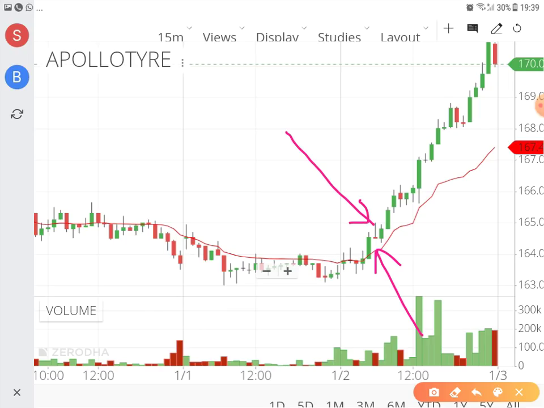This is giving me the clear cut indication that sellers are heavy, because the stock has opened from here, gone up, and again has closed here. That means buyers are not heavy, sellers are more heavy. So I will not buy at this price. I will go for the confirmation in the next candle, in which again the closing price is above VWAP.